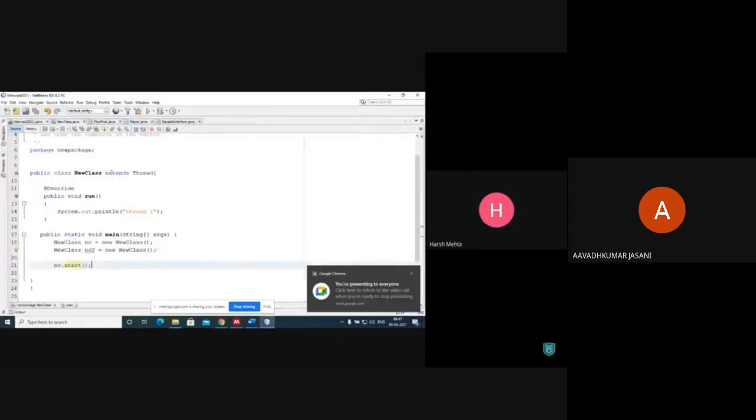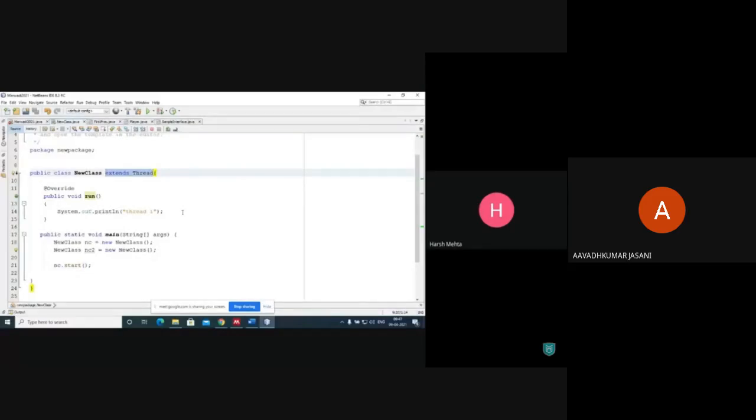How? You see, first way is to extend thread. Second one is implementing runnable interface. So for runnable interface, this method will remain as it is, but the way we execute, it's a different way.